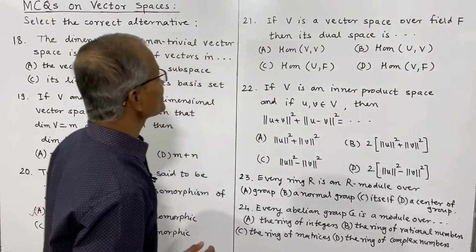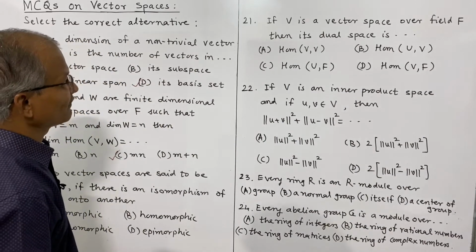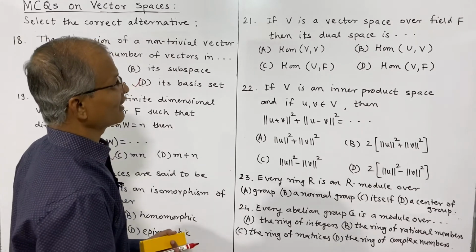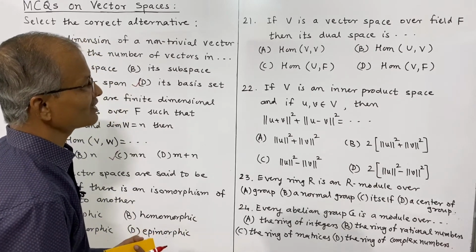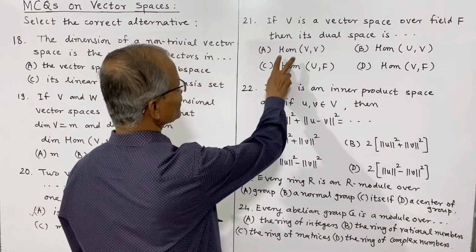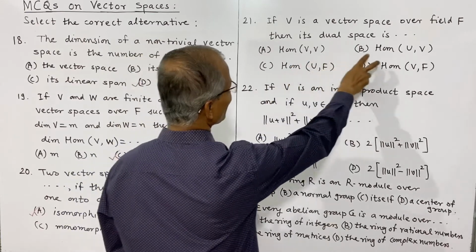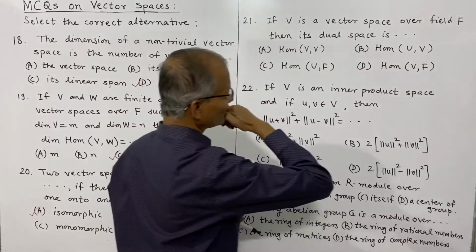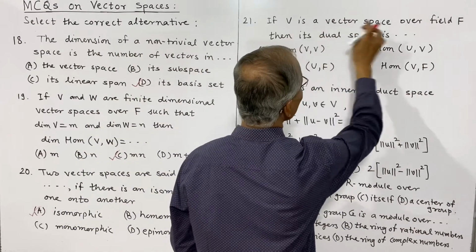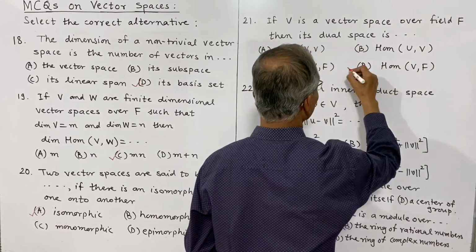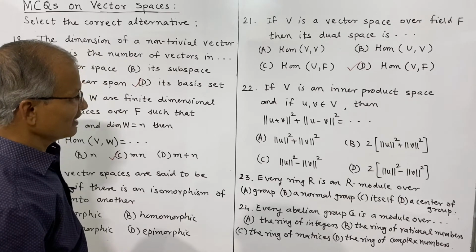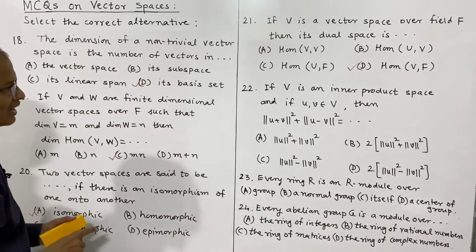The next is, if V is a vector space over field F, then its dual space is defined as the set of all homomorphisms from V into F. So here the choices are homomorphism of V into V, homomorphism of U into V, etc. But the correct choice is homomorphism of V into F. This is the correct alternative.